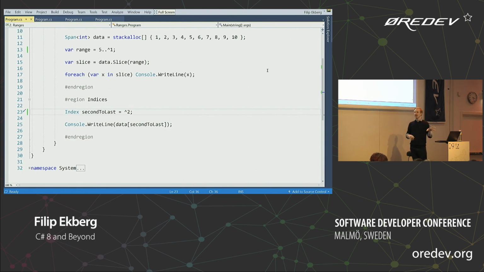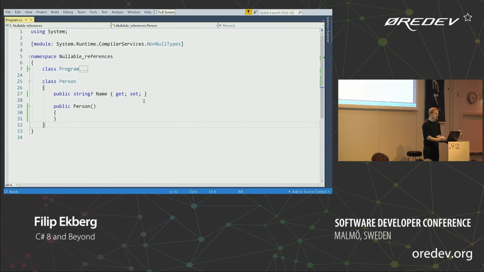So there's one more example that I can show you from C# 8, and that's the Nullable Reference Types. So imagine a world where we didn't introduce nulls in C#. That would be great. So many applications would work a lot better. I can promise we would have different problems, but people like to complain that nulls are the problems of bad design. So what I've done here is that I've introduced a preview version of the compilers. Don't worry about this thing here at the top, that just makes the non-nullable types available in my application.